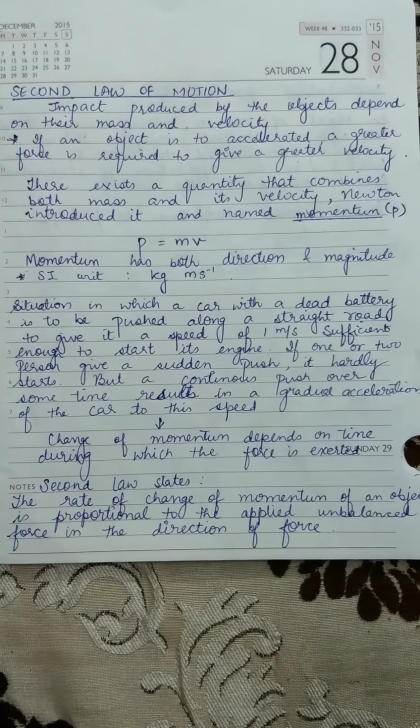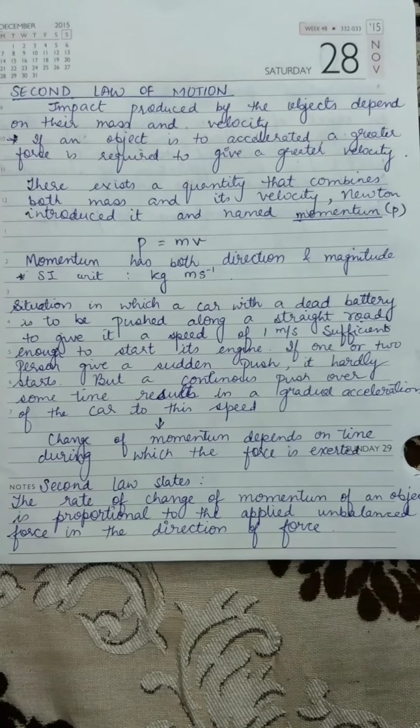So if an object is accelerated, a greater force is required to give a greater velocity. अगर एक ऑब्जेक्ट मूविंग है तो उसका इम्पैक्ट भी ज़्यादा होगा एज कम्पेयर टू द ऑब्जेक्ट एट रेस्ट. There exists a quantity that combines the mass and velocity, which we call momentum. Newton introduced it and named it momentum. It is designated by P. P is equal to mass into velocity, mv.